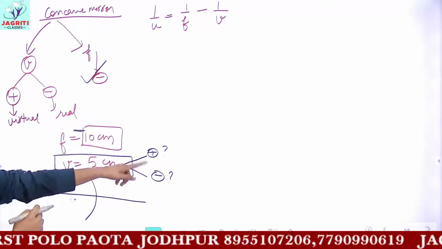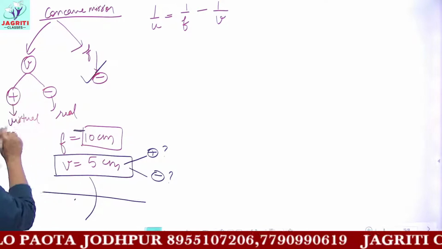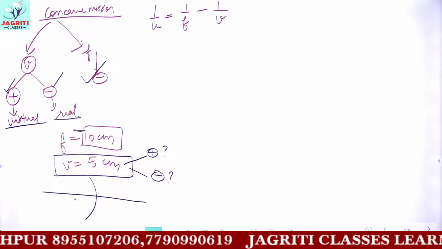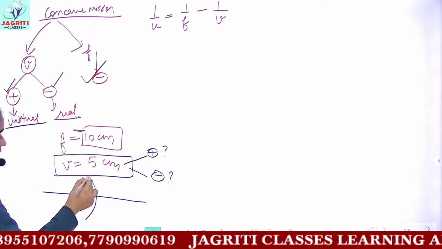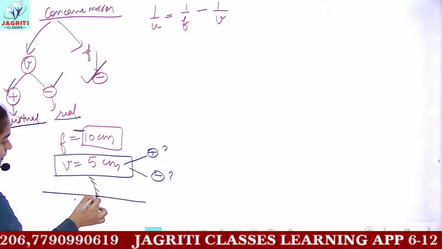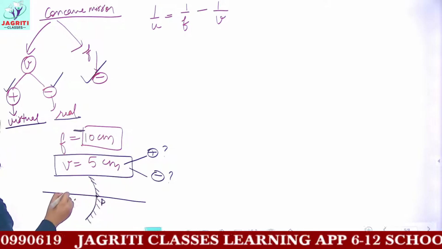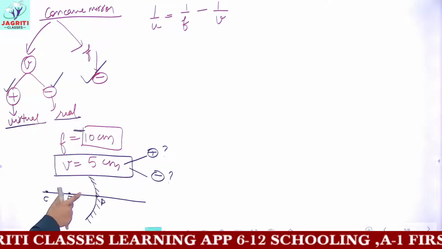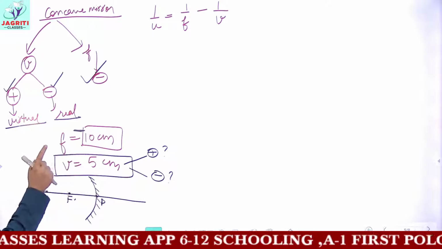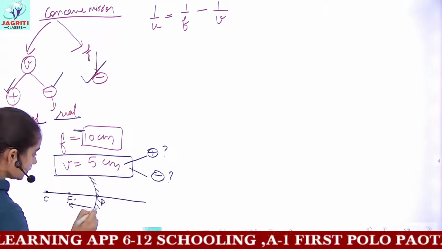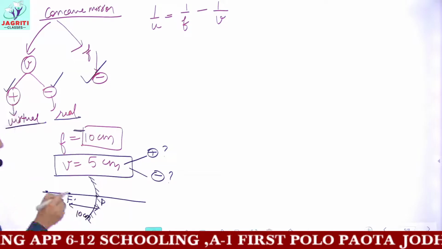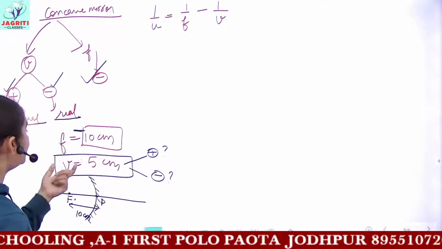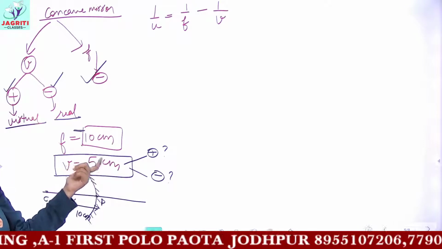For deciding this, you have two cases. If the image is virtual, then you use the positive sign. If the image is real, you use the negative sign. So if I consider this as a concave mirror, this would be the pole of the mirror. Now we have this point to be the focus and this point to be the center of curvature. The distance between pole and focus is regarded as focal length, which is given 10 centimeter. So this distance is 10 centimeter, and the image is formed at a distance of 5 centimeter.